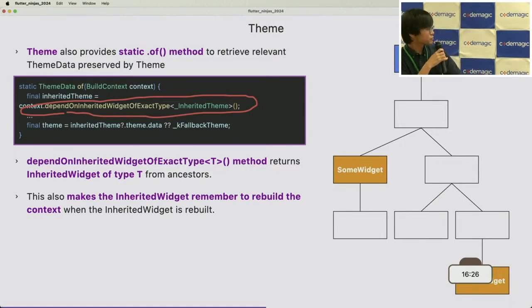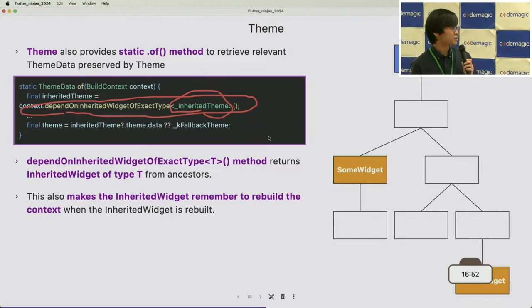The first difference is this method tries to find the inherited widget with the given type T. So if I pass InheritedTheme, this method tries to get the inherited widget of type InheritedTheme.